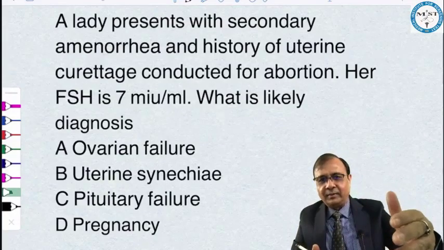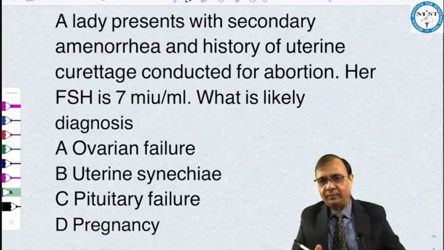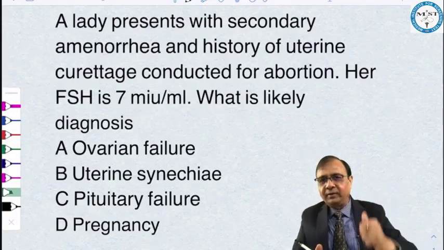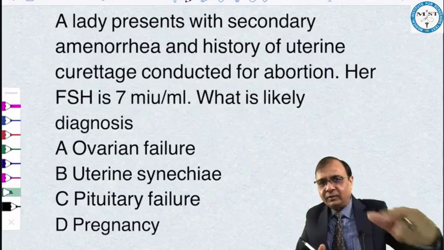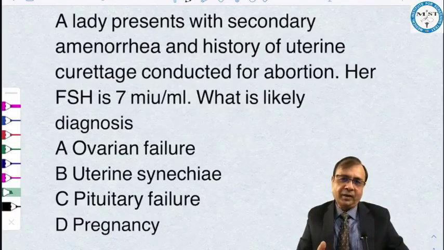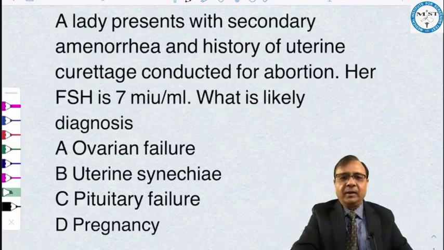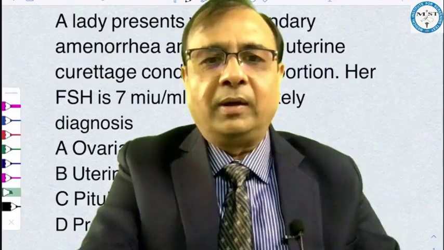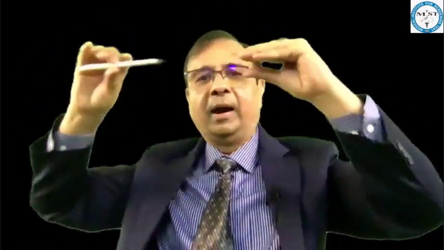So what is happening here? Her FSH is normal. Pituitary functions are normal. And there is a history of uterine curettage. What is happening with uterine curettage? Suppose this is the uterus, and this is a curette. During this uterine curettage, if there is excessive curettage, it may lead to fibrosis in the endometrium. And when fibrous bands develop in the endometrium, this condition is called Asherman syndrome.